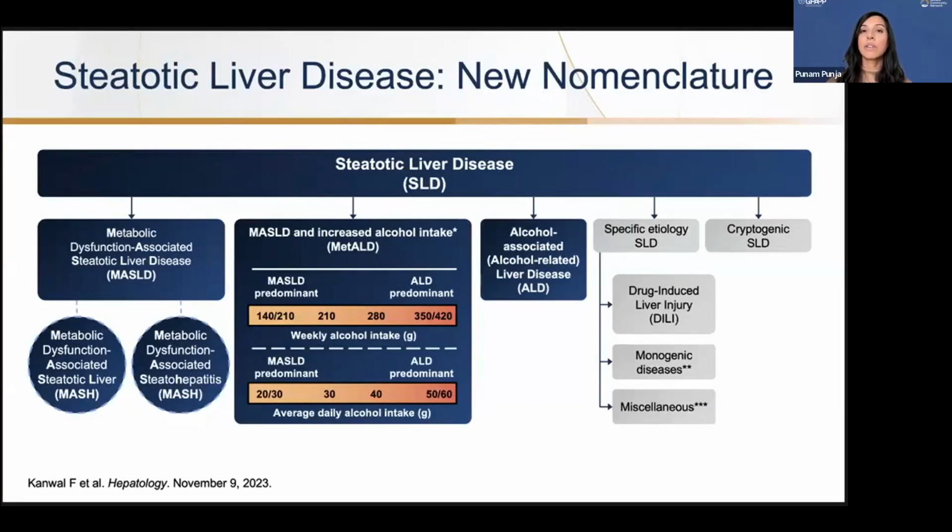And then other etiologies, which include medications like steroids, tamoxifen, that can lead to steatosis in the liver, along with genetic disorders like Wilson's disease, LAL-D, and then other miscellaneous causes like hepatitis C genotype 3, HIV, TPN, and so on. If there's not a clear indication as to what leads to steatosis in the liver, these patients are classified as having cryptogenic steatotic liver disease.